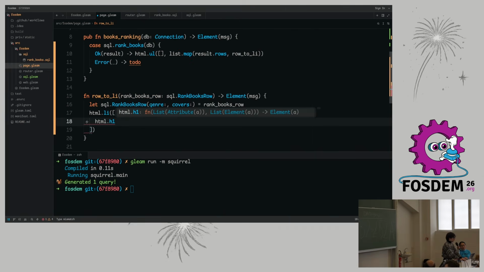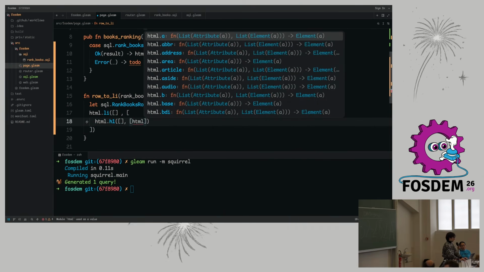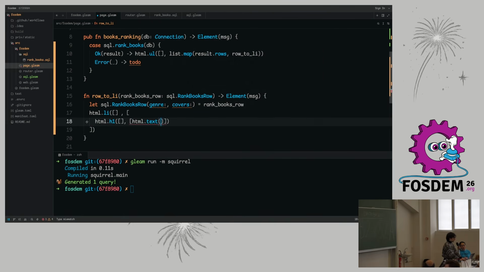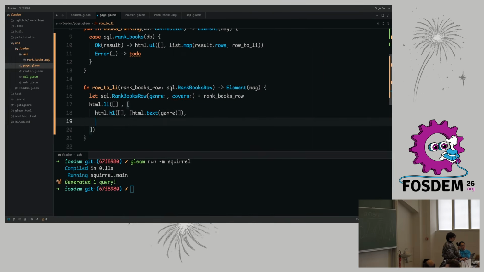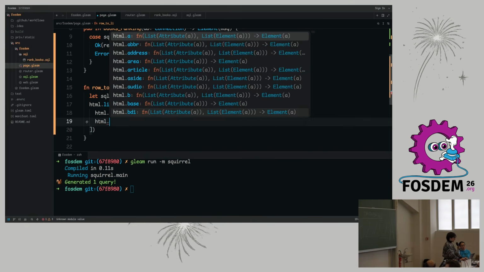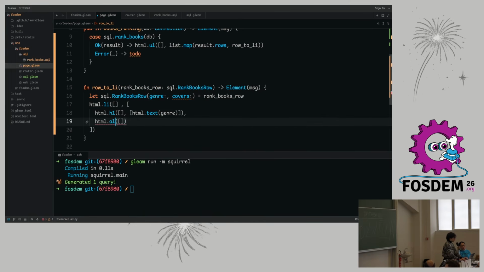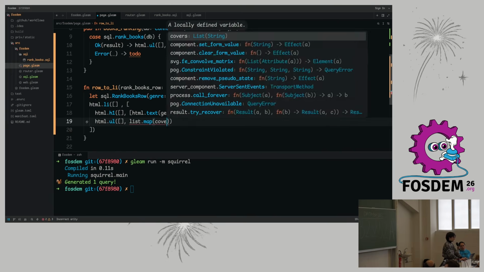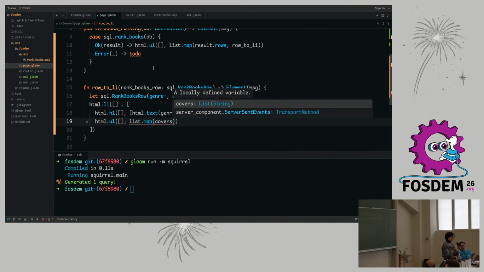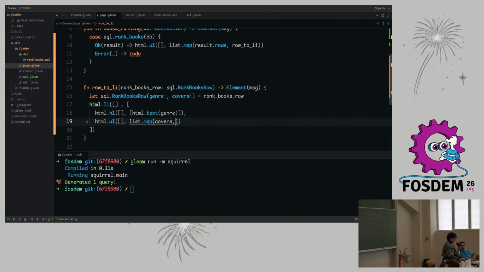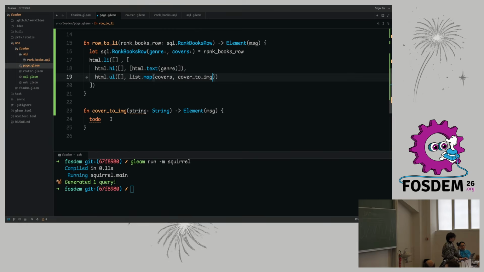So let's build maybe a title with the text that we want, the genre, for example. And then another list, a list of covers. So let's do that. So here we can transform those again. We can get those covers, and we get help. Those are a list of strings. And we turn each cover into an image, maybe, to make something that is nice to look at. We generate it again, and we're good to go.